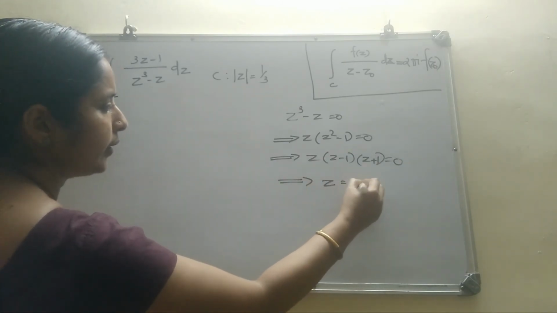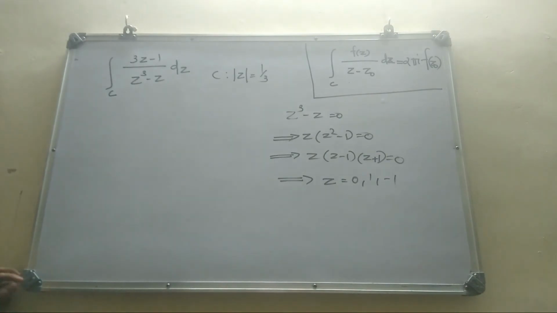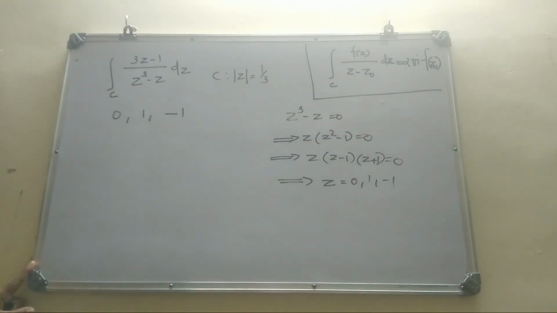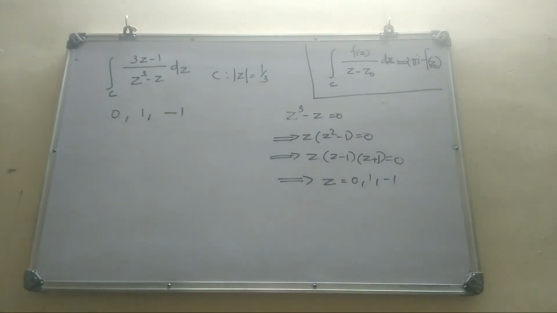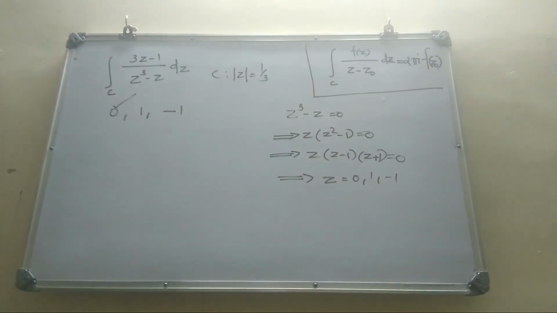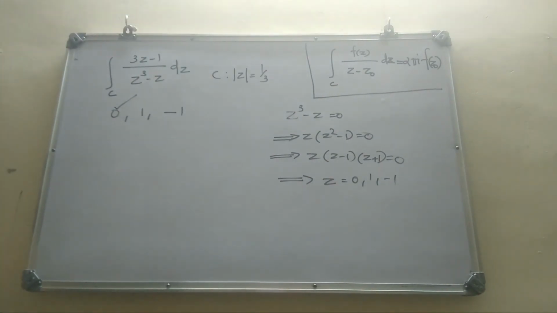So z values are 0, 1, minus 1. So the singular points of the given function are 0, 1, minus 1. It has three singular points. Among these three, 0 is the only singular point within C, and the other two singular points are outside of C.